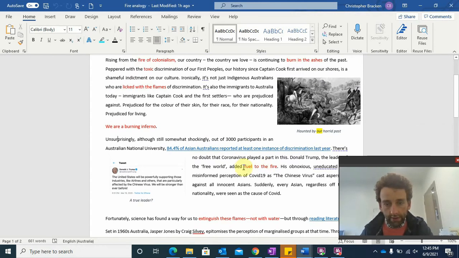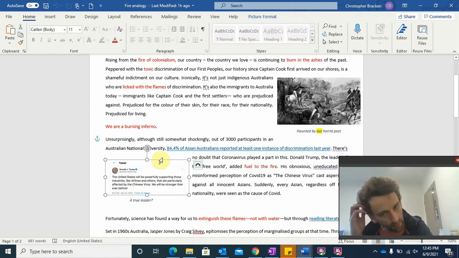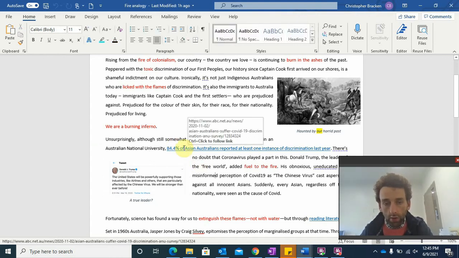So this idea of adding fuel to the fire, we have this fire analogy beginning up here, and it's continuing, and it's the person who is adding fuel to that fire. One of the people who is continuing to build this fire is Donald Trump. So we looked at how his little tweet, which is over here, impacted the representation of Asians around the world, and that led into this statistic here, which is hyperlinked to the article where I got it from, that 84.4% of Asian Australians.